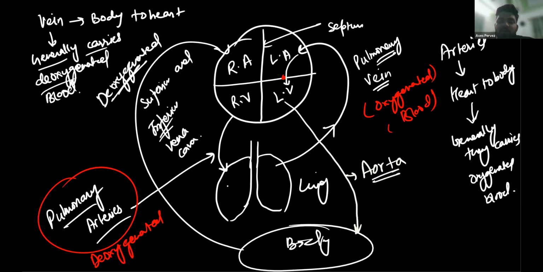Now in the lungs, the blood gets oxygenated. And this oxygenated blood reaches the heart again with the help of the pulmonary vein. So this is called the double circulatory system.